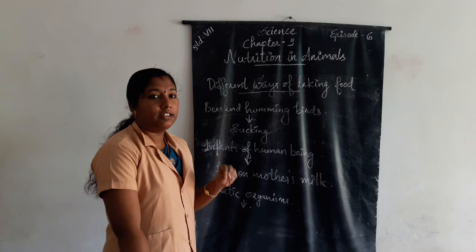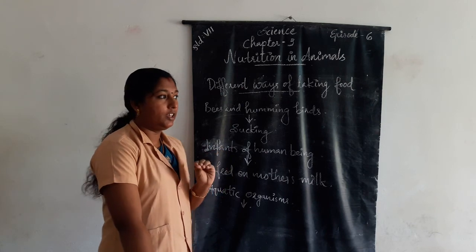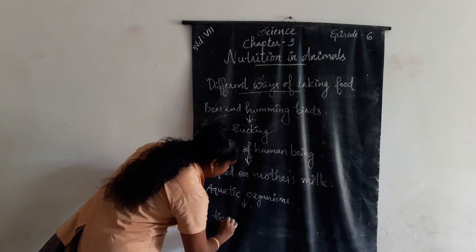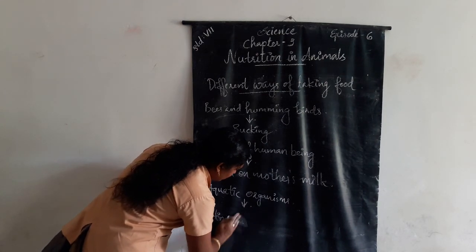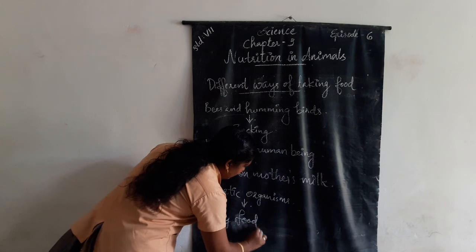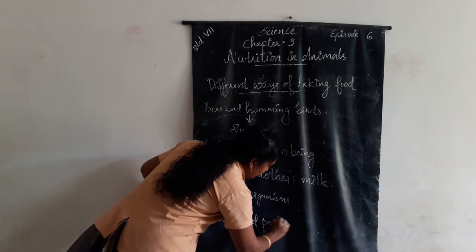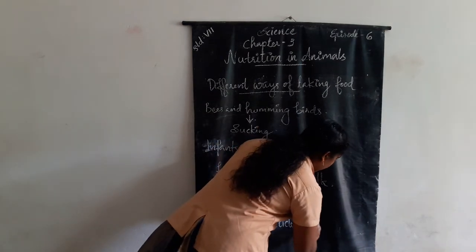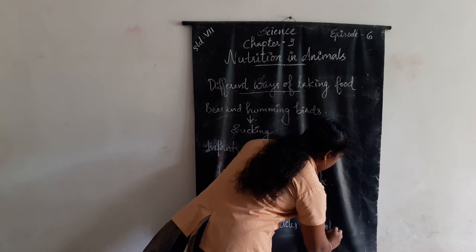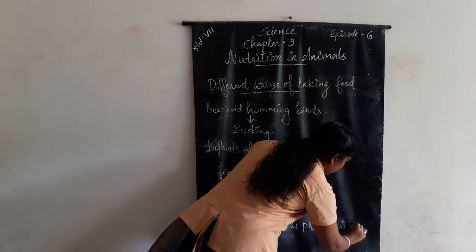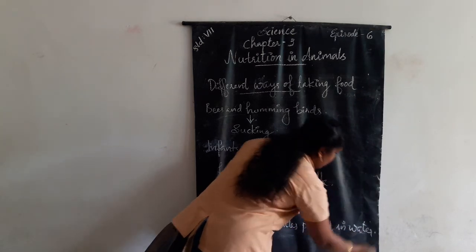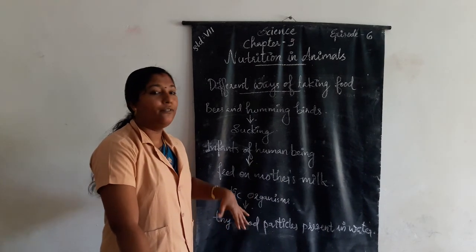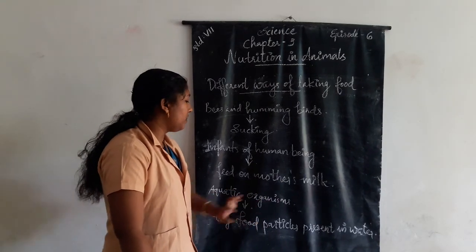They filter the tiny food particles present in water and feed on them.